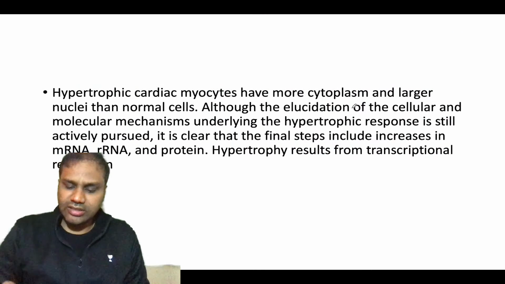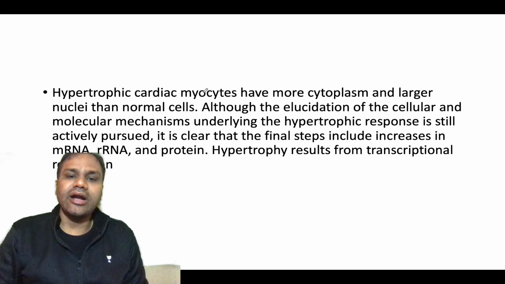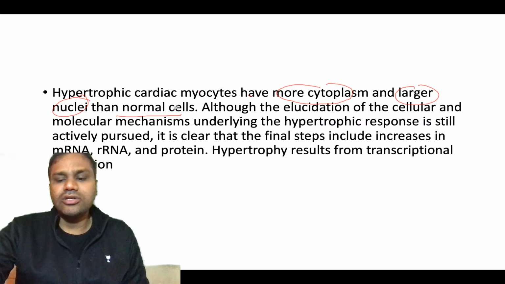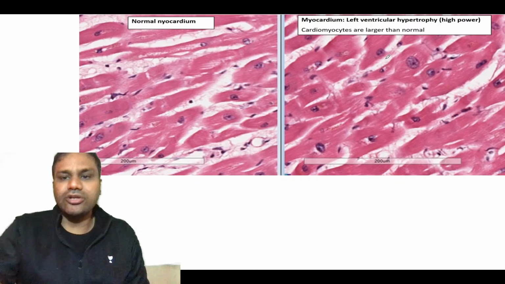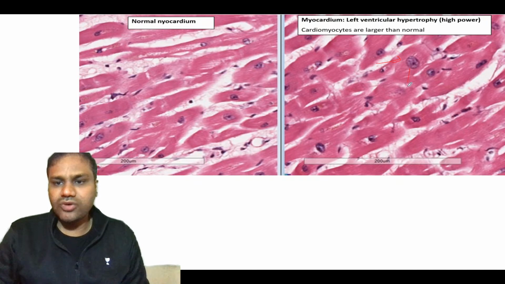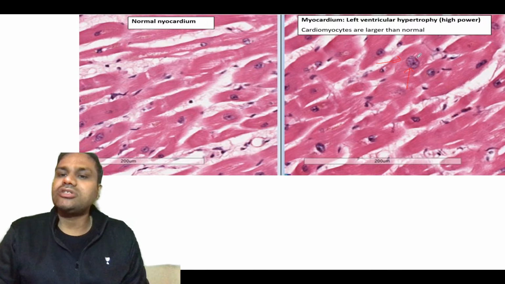Now remember, here you can see the hypertrophic cardiac myocytes have more cytoplasm and larger nuclei, as you saw in the previous figure, than the normal cells. So here you see the cytoplasm, this one is the cytoplasm, this one is the nucleus. Compare this nucleus with this nucleus.